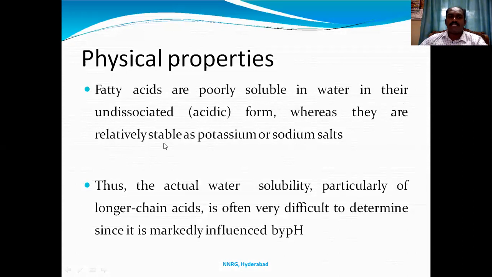Whereas they are relatively stable as salts, potassium salts or sodium salts, which are soluble in water. But the actual water solubility, particularly of long chain fatty acids, is often very difficult to determine since it is influenced by pH.